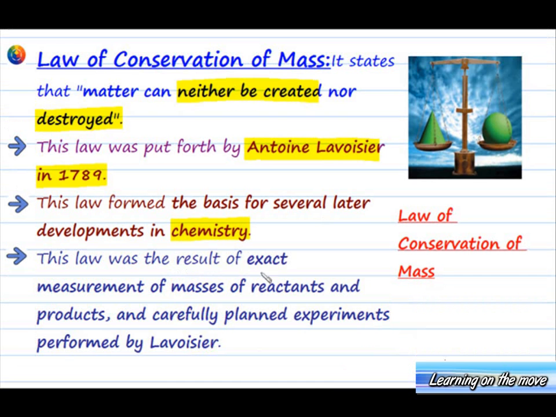This law was the result of exact measurement of masses of reactants and products and carefully planned experiments performed by Lavoisier. It was found that masses of the reactants were equal to masses of the products in all the chemical reactions, and by noting this, Lavoisier put forward the law of conservation of mass.